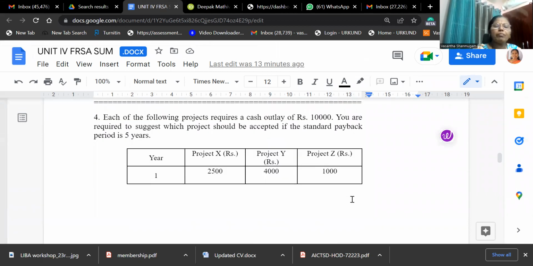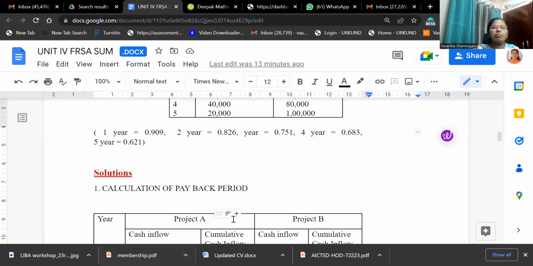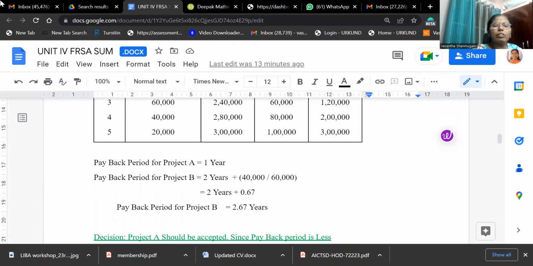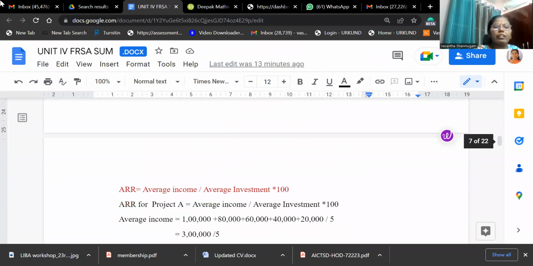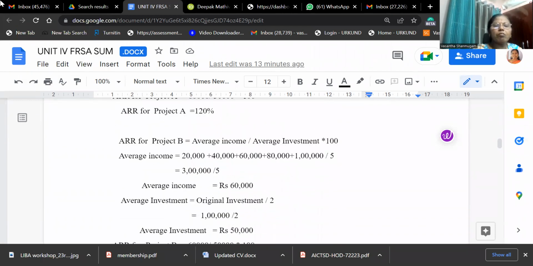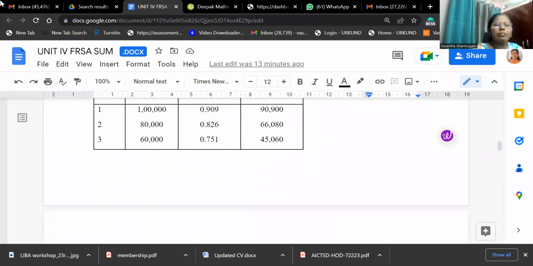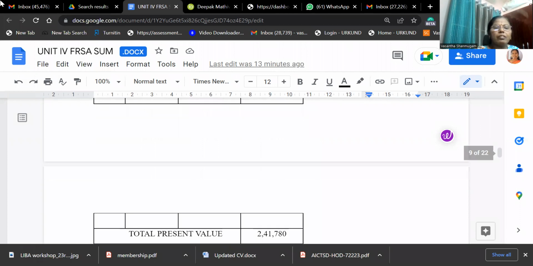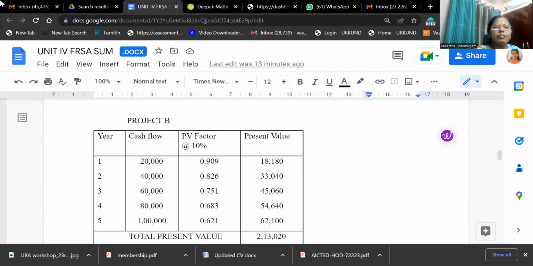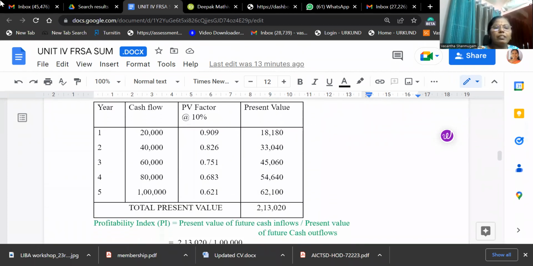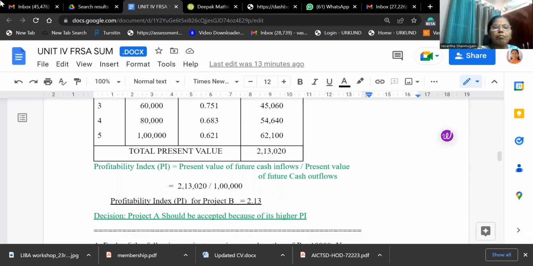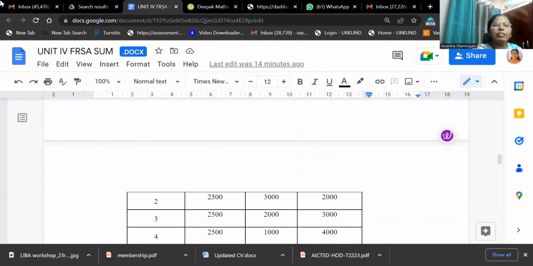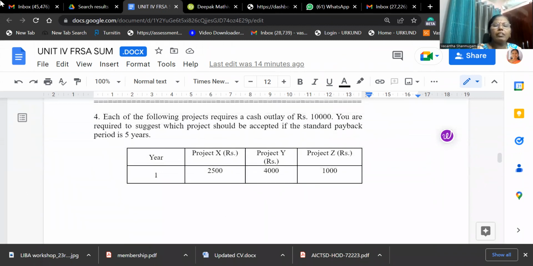Now another sum we'll see. One more problem, we'll see the payback period, how we are calculating it here. Here one problem is given.